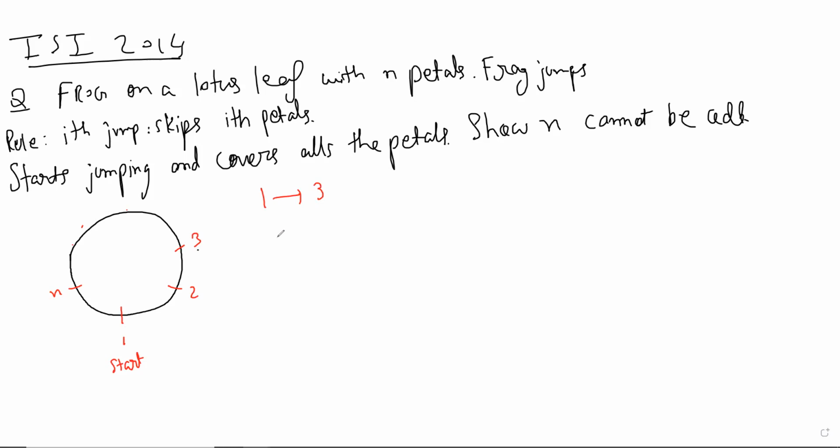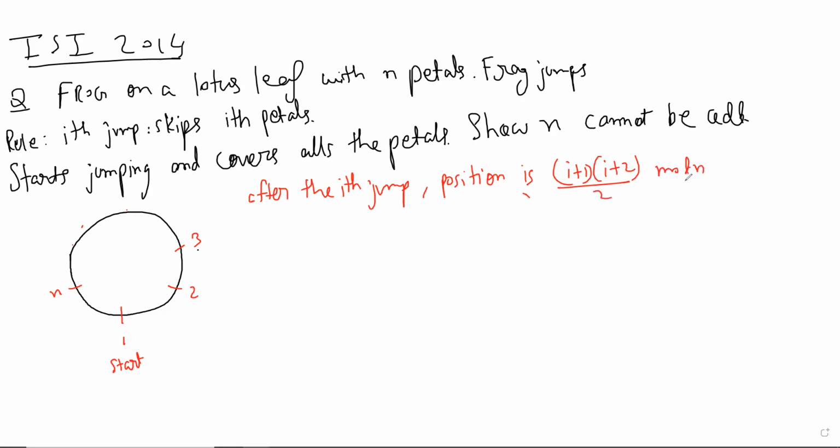So after the ith jump, the position is the (i+1)th triangular number, that is, (i+1)(i+2)/2 mod n.